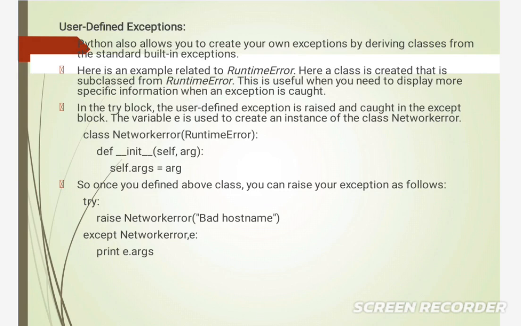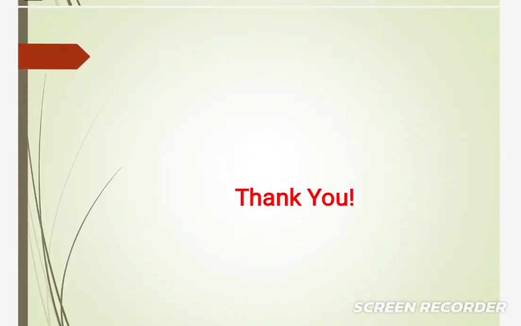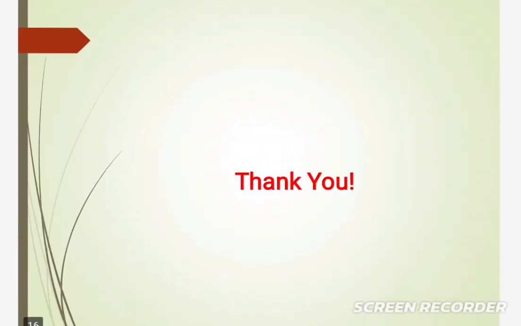Here we use the def keyword to declare the init method. Once you define the above class, you can raise your exception as follows. Try. The syntax is: try, raise NetworkError, inside that bracket exception, except NetworkError, we can pass the argument e. So print e.args. So thank you.